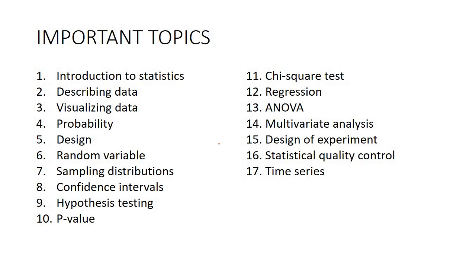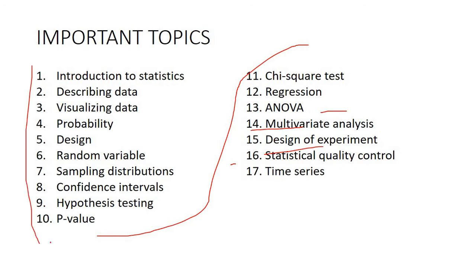From the next video onwards, we will cover all these topics manually and with R software and Python. First, we will see introduction to statistics, then how to describe data, how to visualize data, probability and probability distributions, then random variables, sampling distributions, confidence intervals, hypothesis testing, p-value, chi-square. Then we have regression, ANOVA, design of experiments, statistical quality control, time series. These topics are very important as basic statistics for a data science course. If you don't know these topics, then it is very difficult to do a data science course.